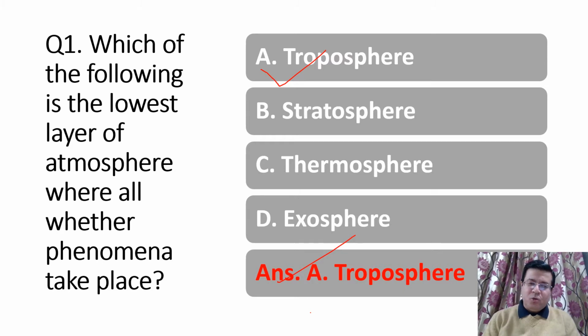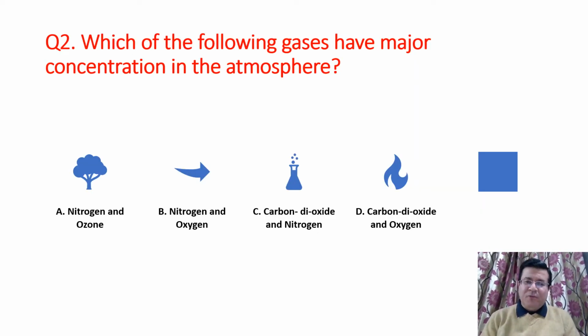Okay, so see the next question, friends. Which of the following gases have major concentration in the atmosphere? Here we have four options. In every option we have two gases. First option, A option, says nitrogen and ozone. B option, nitrogen and oxygen. C option, carbon dioxide and nitrogen. And D option, carbon dioxide and oxygen.